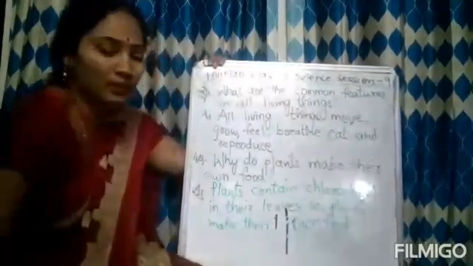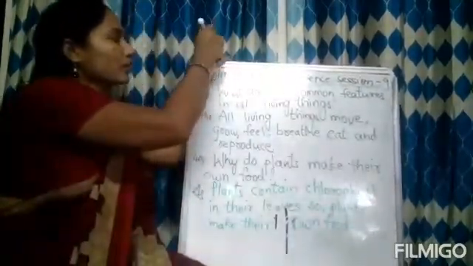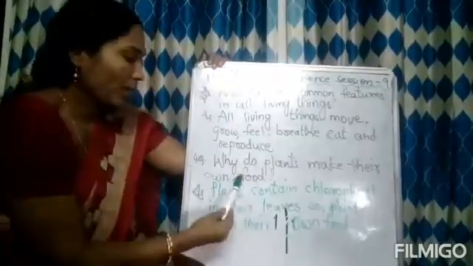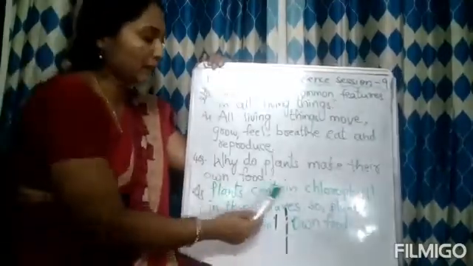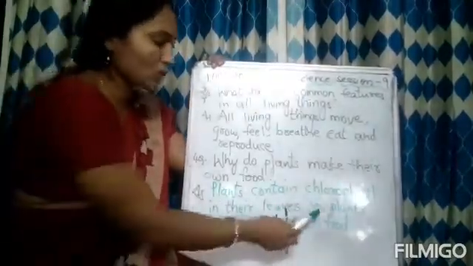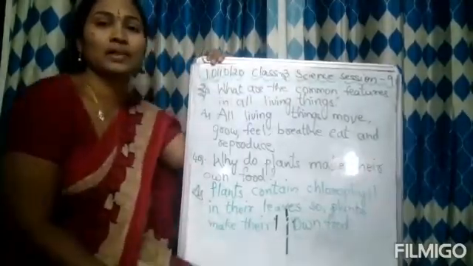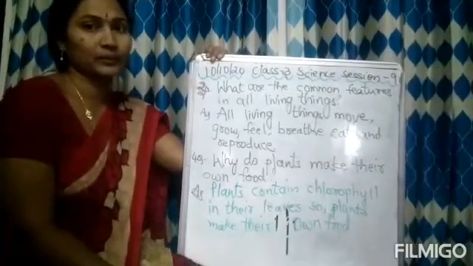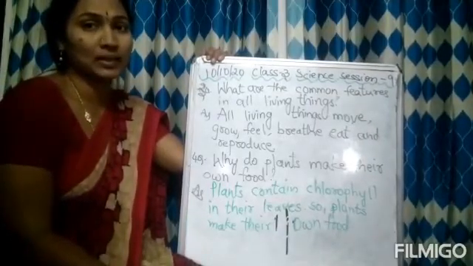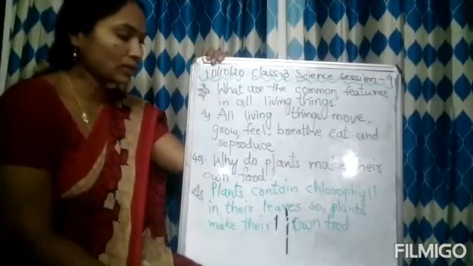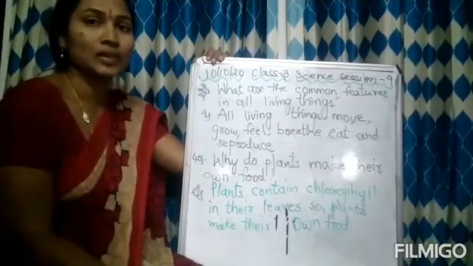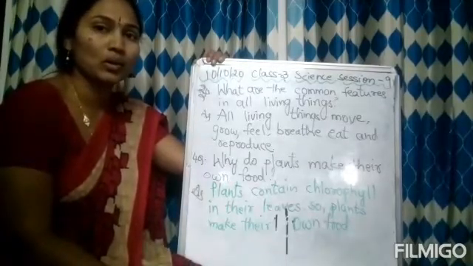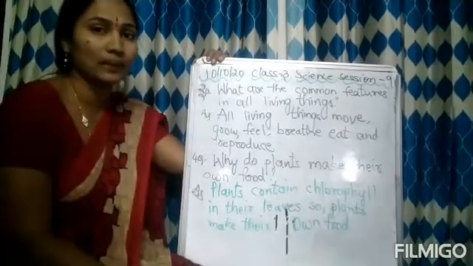Okay, this is not very big, it's a very easy answer. If you elaborate, it will become very big, but I am not elaborating it. Why do plants make their own food? Plants contain chlorophyll in their leaves. So, plants make their own food. Have a close look and write neatly. Your handwriting must be very neat. And please check the spellings when you are writing. So now we have written 3 question answers, right? These 3 question answers you have to write as homework one time. CW one time and HW one time with neat handwriting and check the spellings.